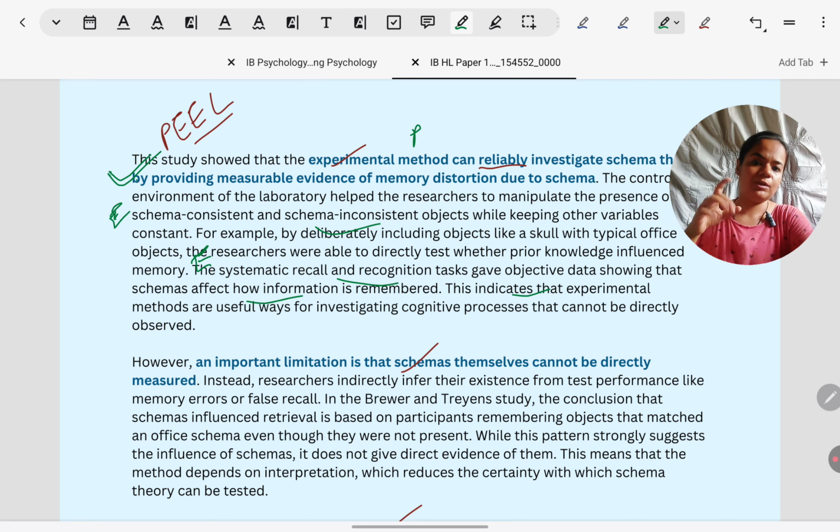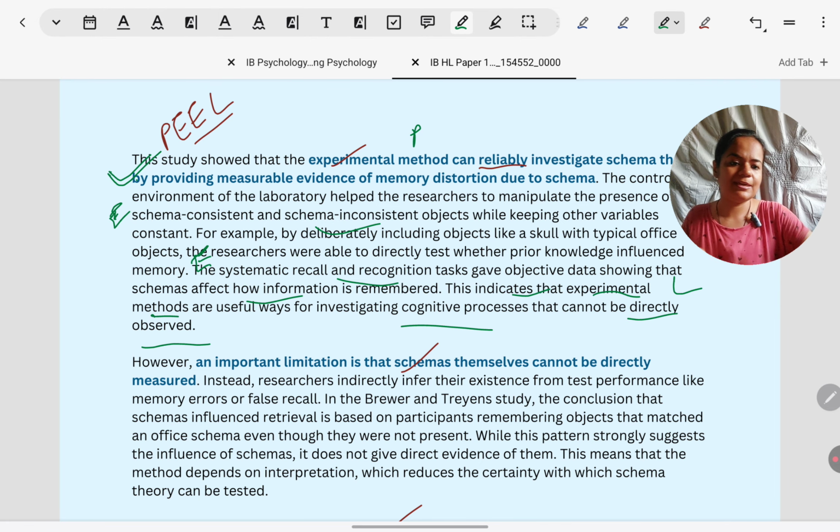But so far, what have we done in PEE? More or less, we have evaluated Brewer and Treyens. What did they ask us in the question? Evaluate schema theory, not the Brewer and Treyens study. So very, very important is L, link. All this evaluation of Brewer and Treyens, what does it tell us about schema theory ultimately? That often experiments are used in schema theories and they are very useful to study schemas which are not directly observable. They can give us a reliable measurement of such unobservable constructs also.